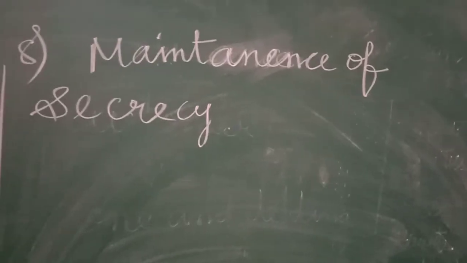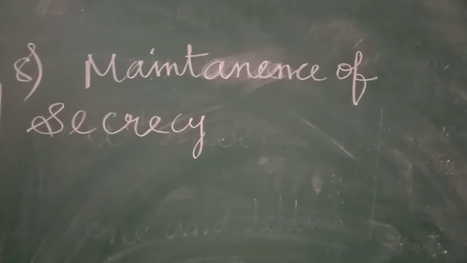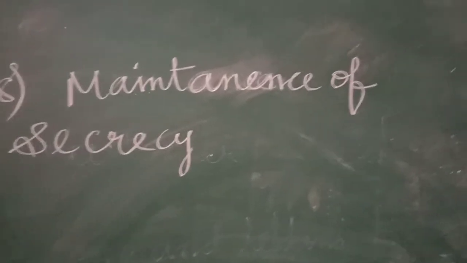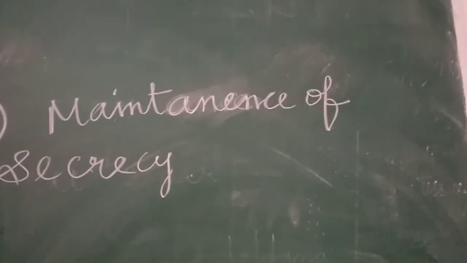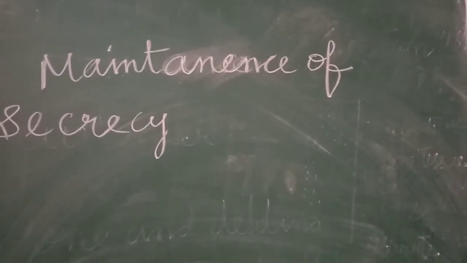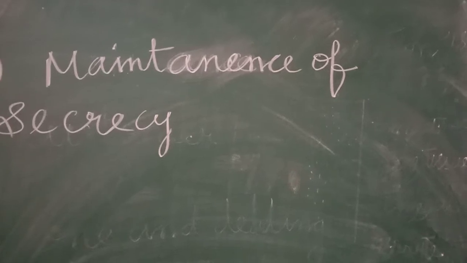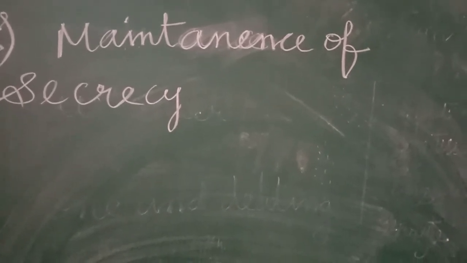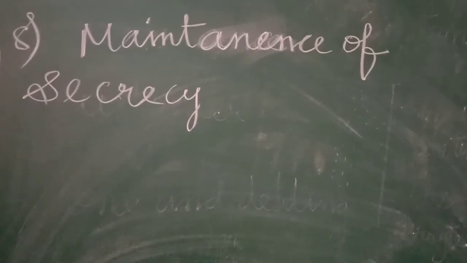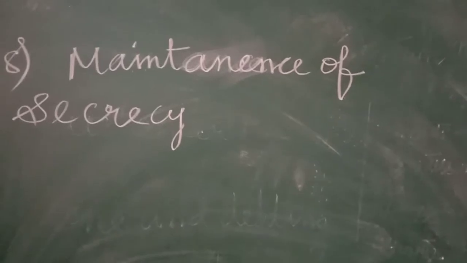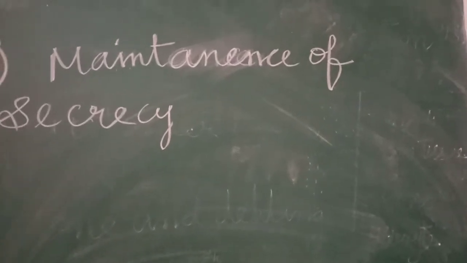Next is secrecy. She has to maintain the confidentiality of information. The sole proprietor is not required to show the books of accounts to the public. Whereas in a business organization like a company, a joint stock company, we have to reveal the financial position of the business to the public.